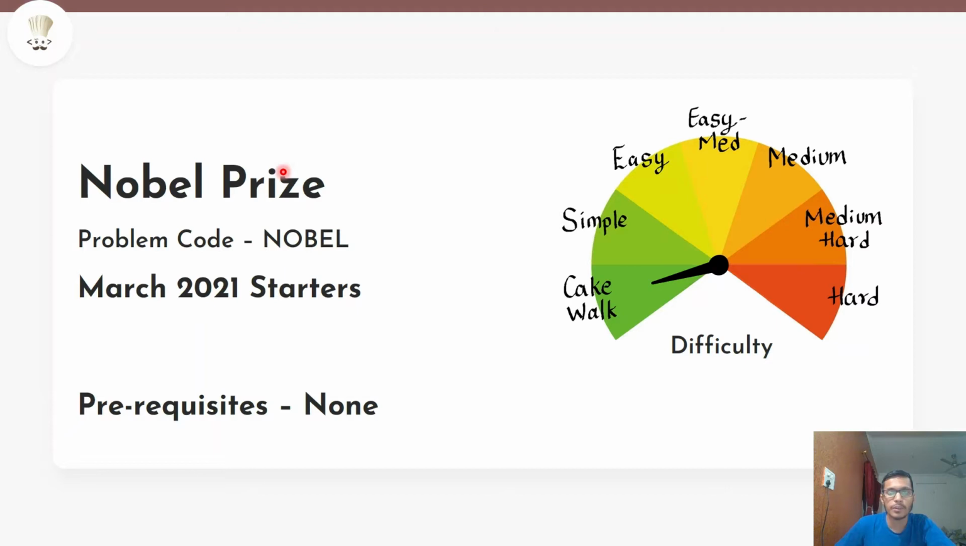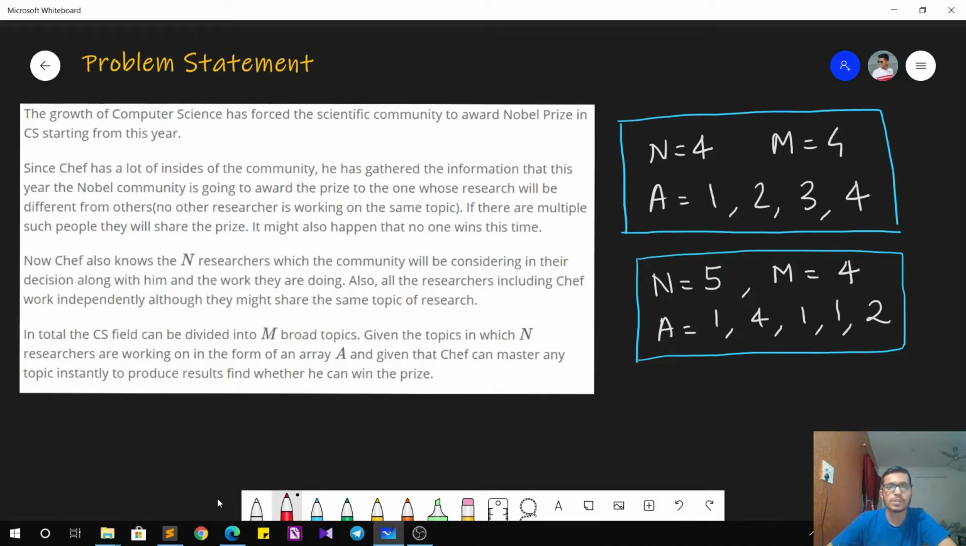The problem that we are going to discuss today is Nobel Prize. The problem appeared in March 2021 Starters and has a difficulty level of cakewalk. There are no prerequisites to solve this problem, meaning that even a beginner can easily solve it. The problem statement goes as follows.